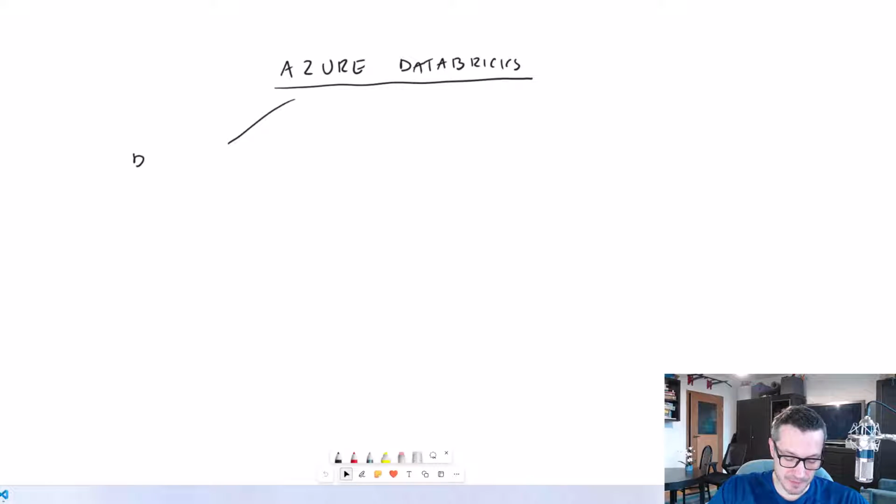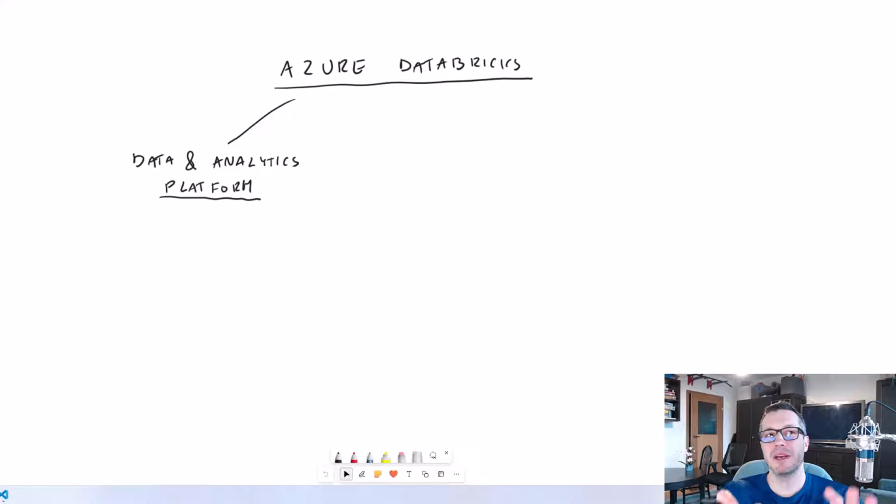So this is our data and analytics platform, and this platform is important. In the past it was different. In the past, Databricks was used mainly just to transform your data. That's the case that we'll use it more often.